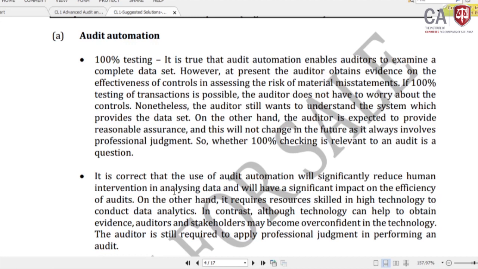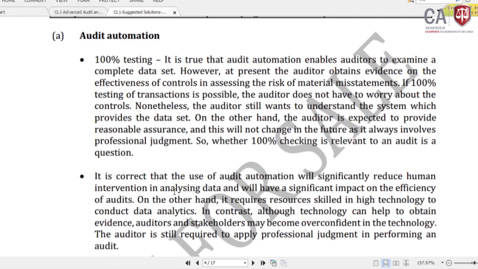If 100% testing of transactions is possible, the auditor does not have to worry about the controls. Nonetheless, the auditor will still want to understand the system which provides the data set. On the other hand, the auditor is expected to provide reasonable assurance, and this will not change even in future, that it always involves professional judgment. So whether 100% checking is relevant to an audit is a question.